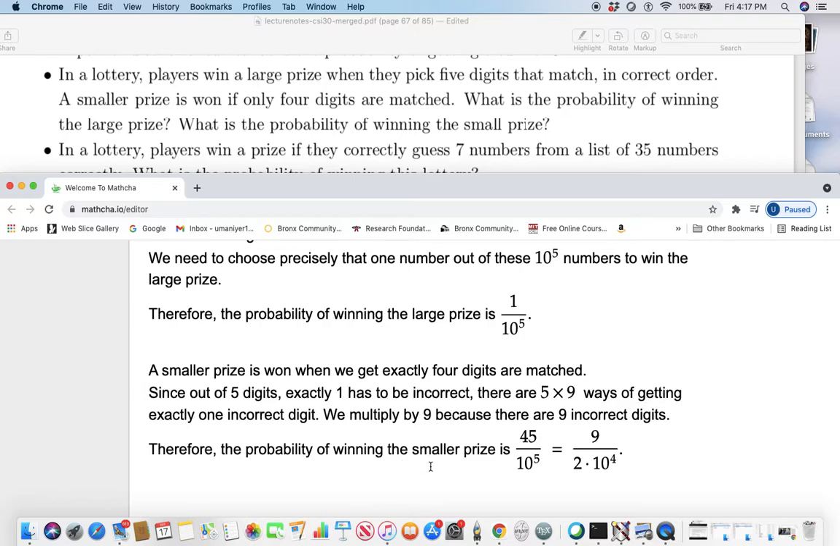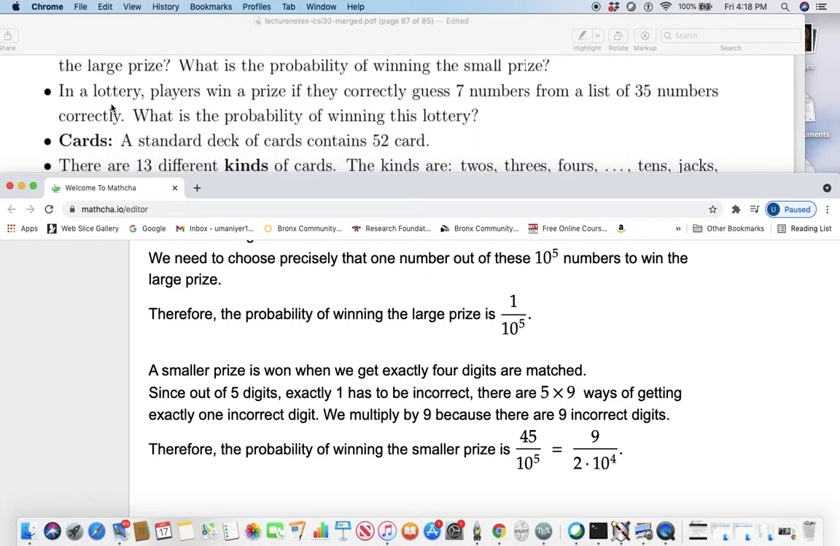Therefore, the probability of winning the smaller prize is 45, that is 5 times 9, over 10 to the power 5. That's all possible ways, the total number of 5-digit numbers. We'll reduce the 5 and one of the 10. So 10 to the power 4 times 2, and 9 is in the numerator. That's your required probability.